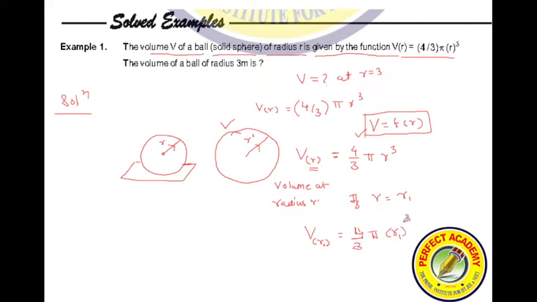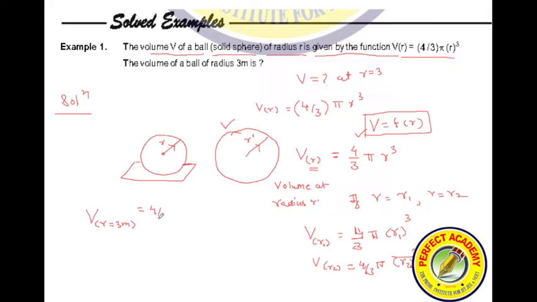Instead of r, you have to substitute r1. Similarly, if r is equal to r2, volume at r2 is equal to 4 by 3 pi r2 cube. So now they are asking you what is the volume when r is equal to 3 meter.